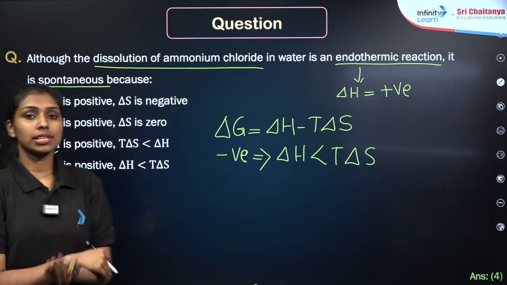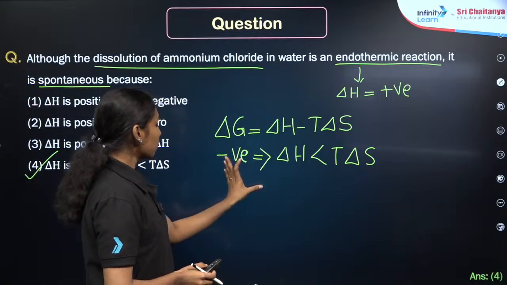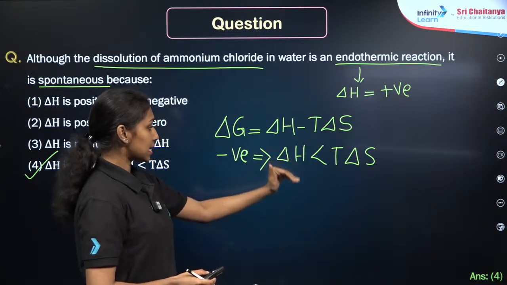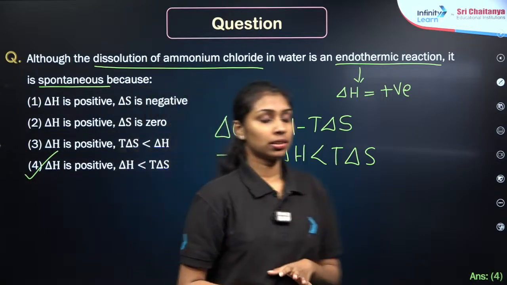Delta H is positive because it is an endothermic reaction. Then in order to make the delta G value negative, you will make delta H less than T delta S. Option 4 will be the correct answer. Clear?